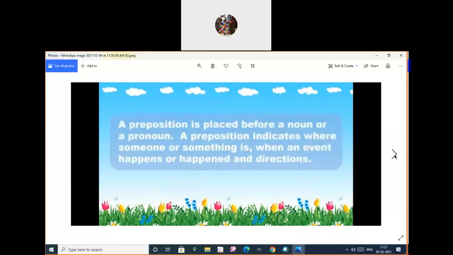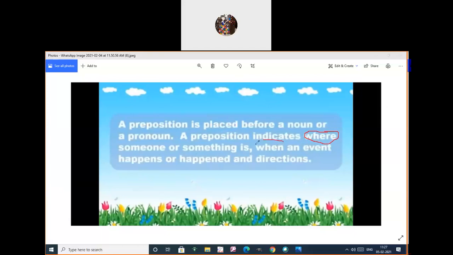Yes. A preposition is placed before a noun or a pronoun. Very good, Satvika. A preposition indicates what? Where someone or something is.